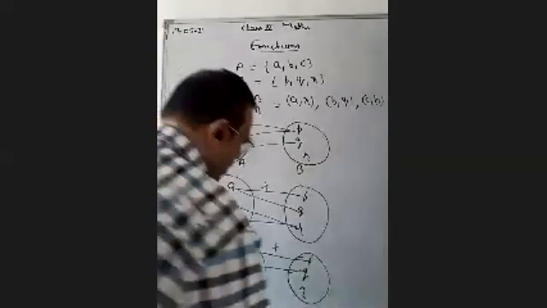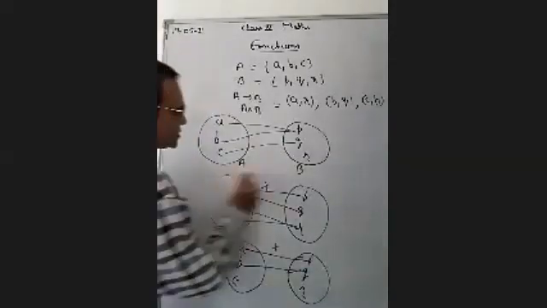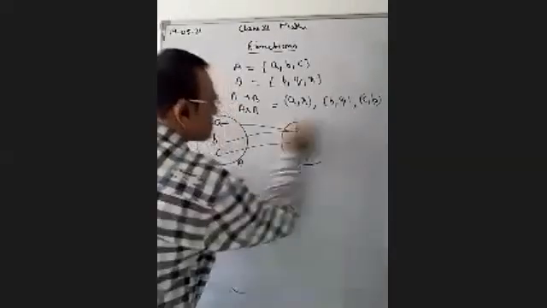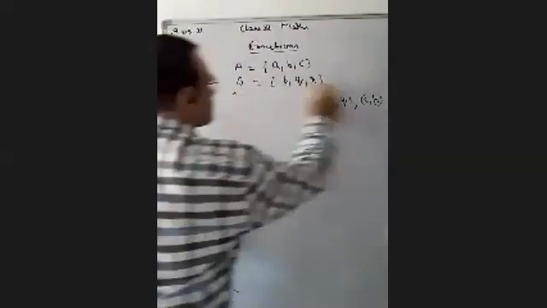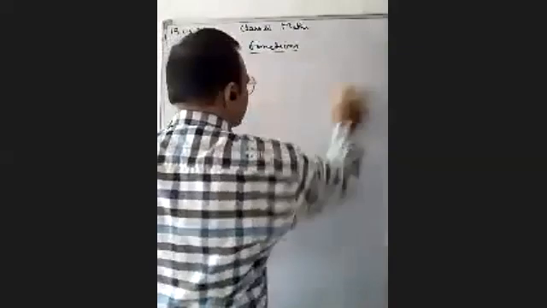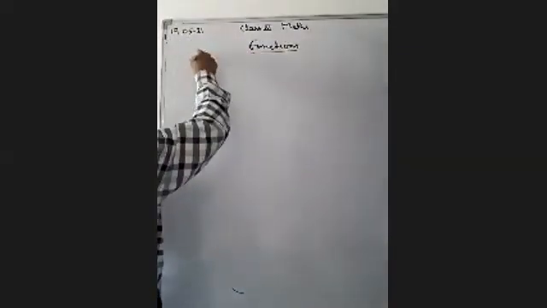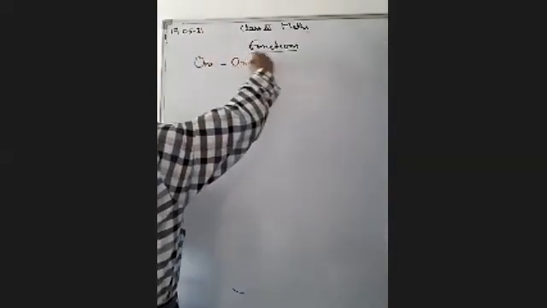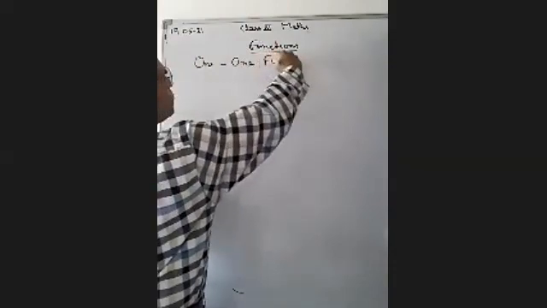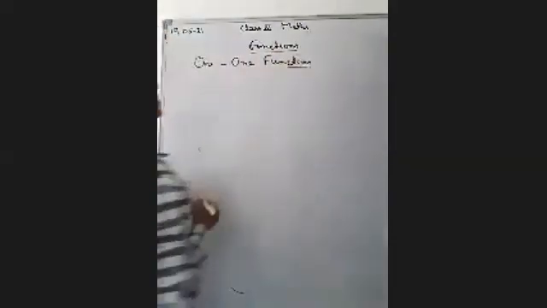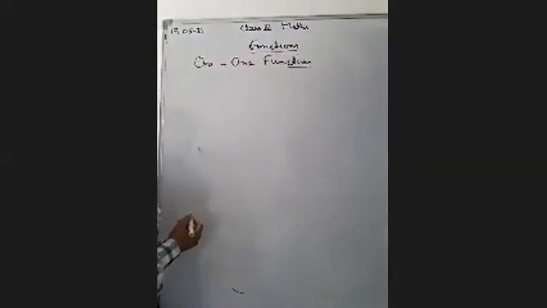Just I take another simple example so you can understand easily. One one function, में different elements have different images, ठीक है?